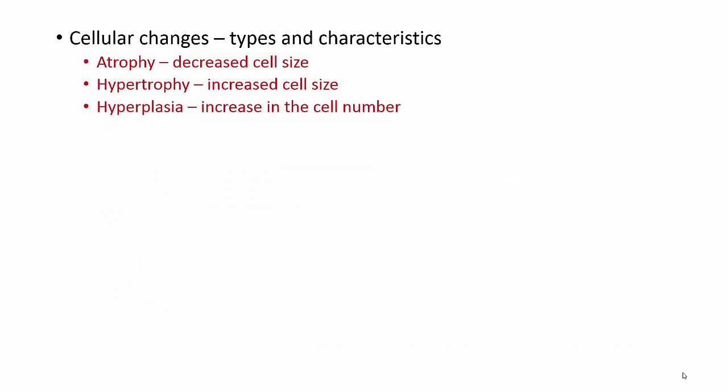Cellular changes, types, and characteristics. There's more than these 3, but these are the 3 you need to know for your exam. Atrophy is a decrease in cell size, normally caused by disuse. You're not using it, so it starts to atrophy. Hypertrophy is the opposite. It's increasing the cell size. Hyperplasia is an increase in cell number.